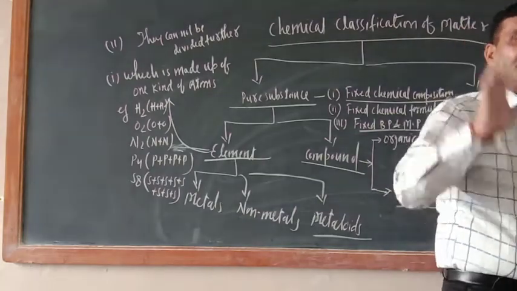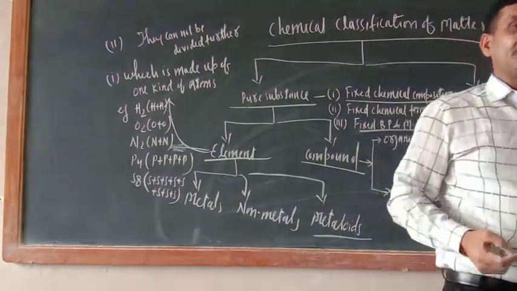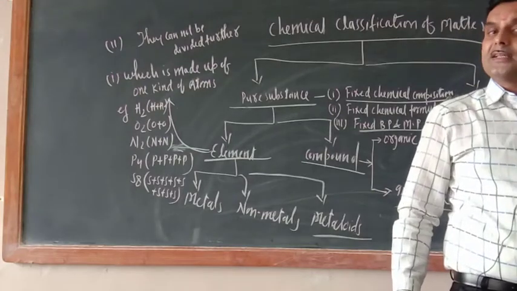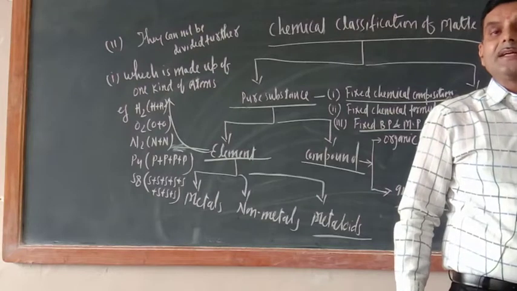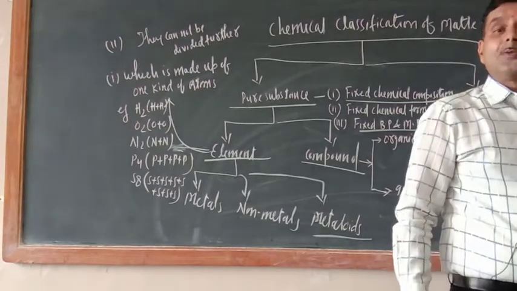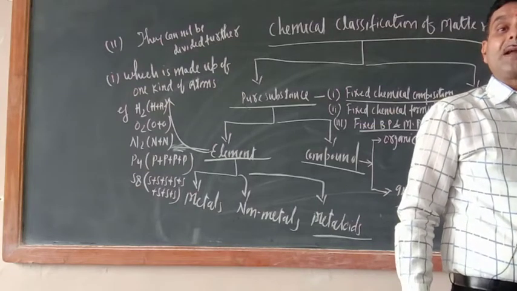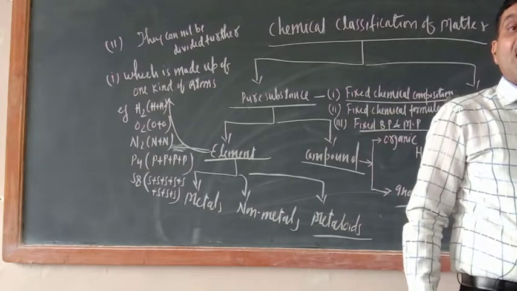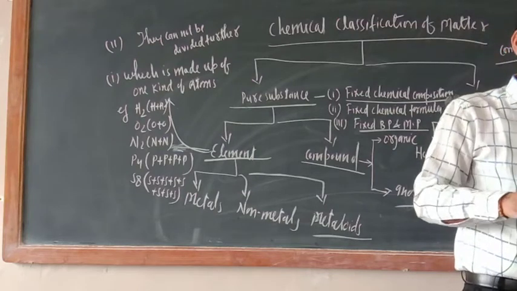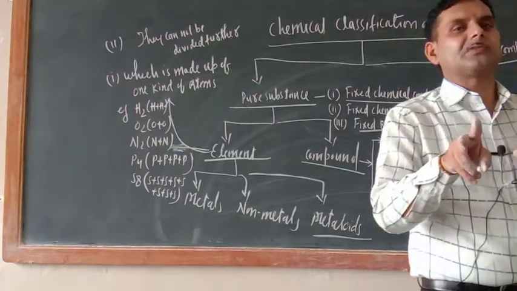Once again I am repeating, both are made up of molecules only. Element is also having molecules, but in the molecules of element, same kind of atom would be there. In compound also molecules are there, but they are made up of different kinds of atom. Don't get confused: different kinds of atom, same kind of molecules.